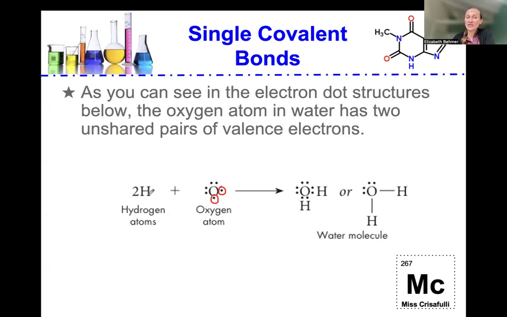So when we take two hydrogen atoms plus one oxygen atom, these two unshared electrons can join up with the two electrons in these hydrogen atoms to form the water molecule. When we draw this structure, we can draw the electron dot structure to show how we're forming two single covalent bonds, and then we show the paired electrons on this oxygen atom in this way.